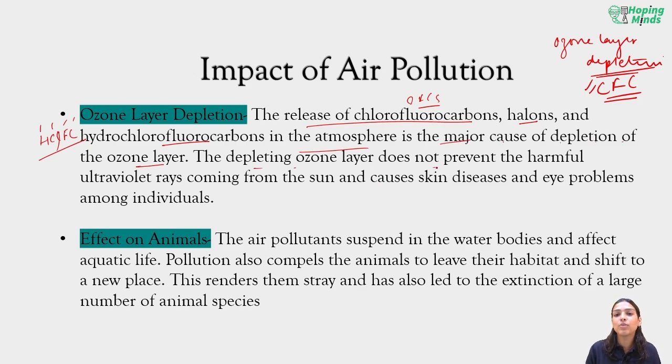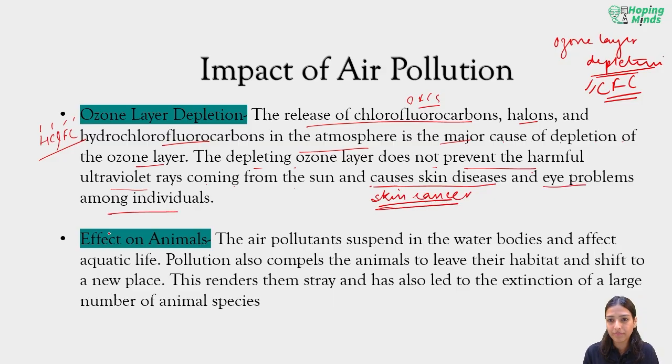The depleting ozone layer no longer prevents the ultraviolet rays coming from the sun, and these cause skin diseases like skin cancer and eye problems among individuals, something as major as loss of vision.